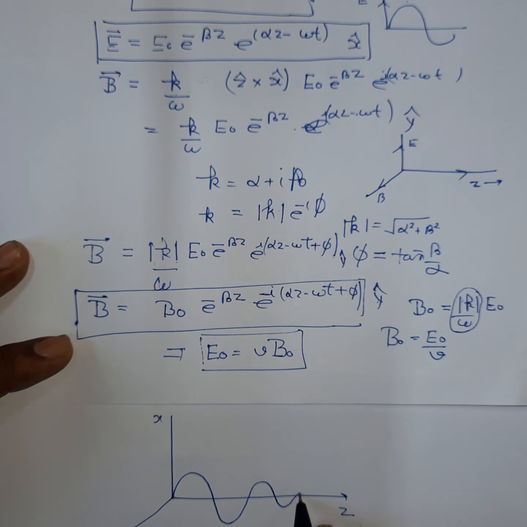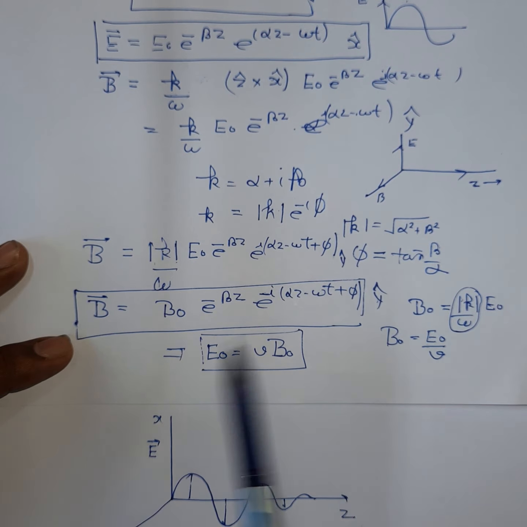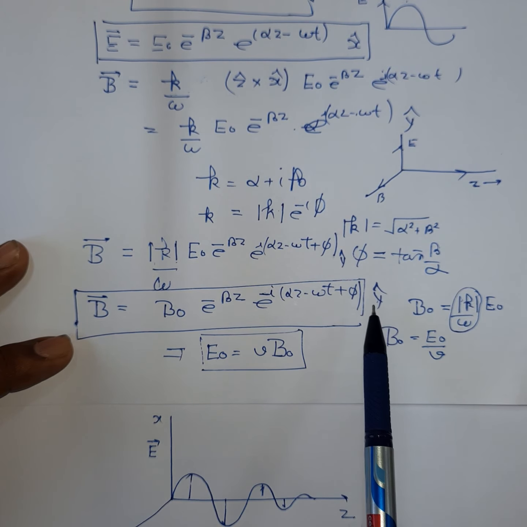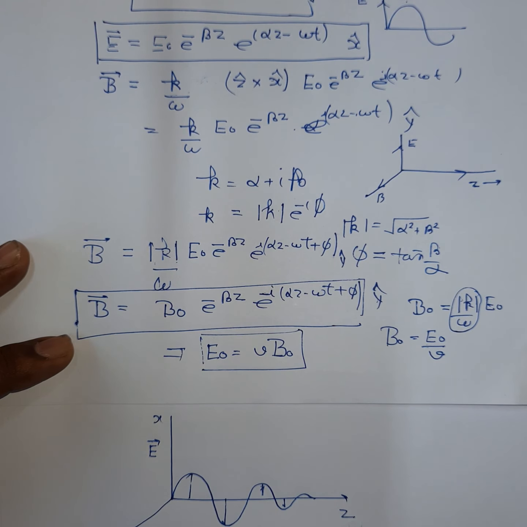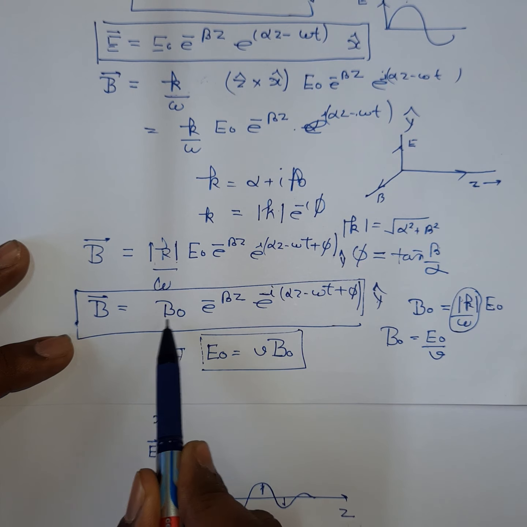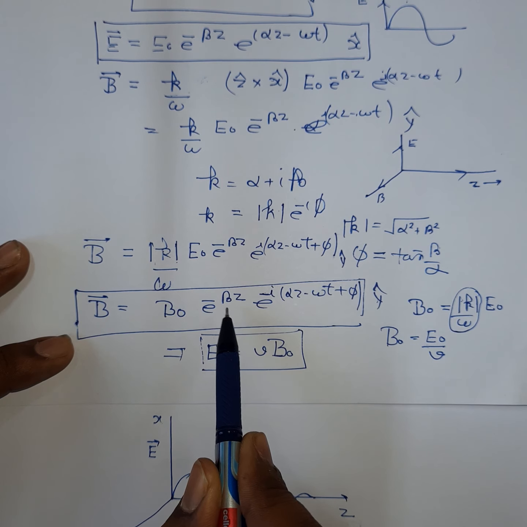So you can plot it like this. Its amplitude is decreasing with distance. This is the direction of oscillation of the electric field vector. It has oscillatory behavior, but as it propagates in the z direction, inside the conductor, its amplitude decreases. So this tells us about the electric field vector. Now if you see the corresponding magnetic field that we have calculated, when the electric field was polarized in the x direction, it was polarized in the y direction. Also, as it propagates, the magnetic field amplitude also decreases with distance.